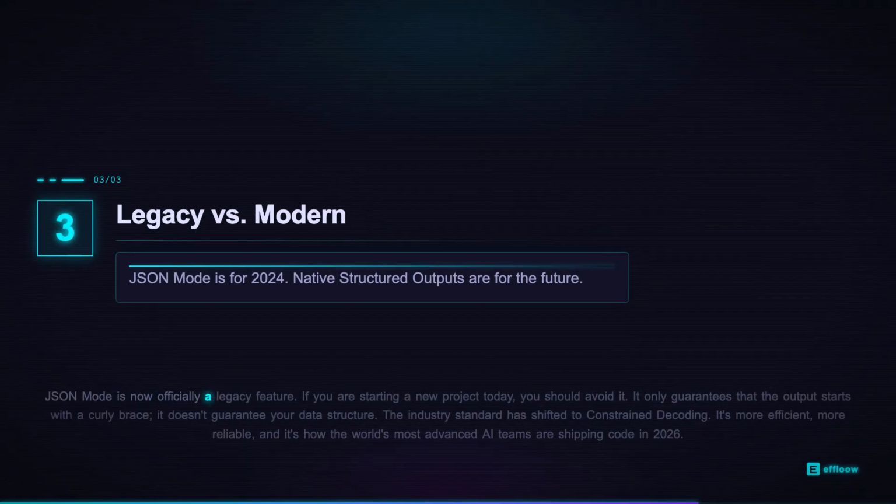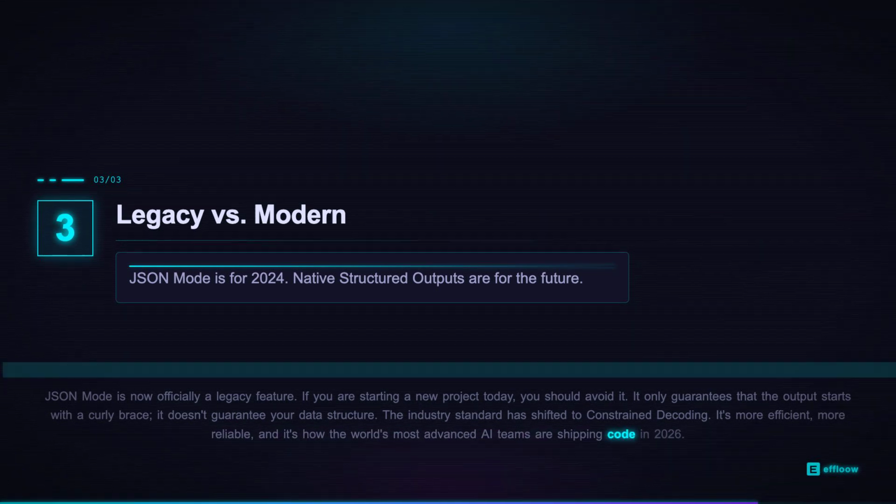JSON mode is now officially a legacy feature. If you are starting a new project today, you should avoid it. It only guarantees that the output starts with a curly brace. It doesn't guarantee your data structure. The industry standard has shifted to constrained decoding. It's more efficient, more reliable, and it's how the world's most advanced AI teams are shipping code in 2026.